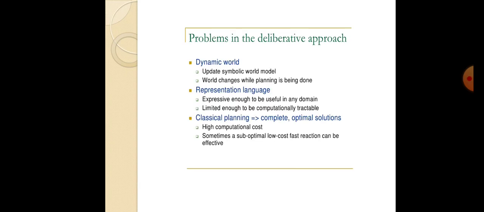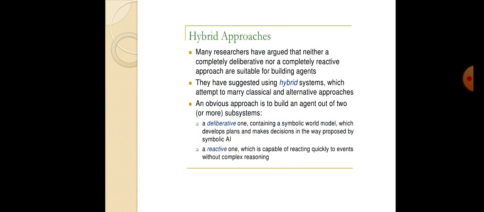These are the problems we face in the deliberative approaches. One is the dynamic world, which is used to operate the symbolic world model; the world changes while planning is being done. Next, the representation languages are limited in order to keep computation tractable. And lastly, classical planning gives complete, optimal solutions, with some reduction in effectiveness. Next, hybrid agent.